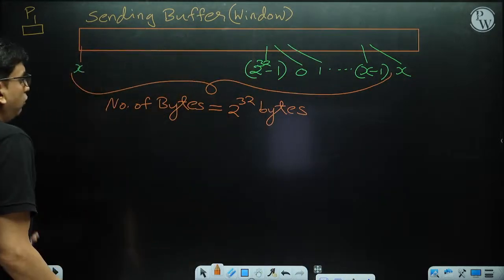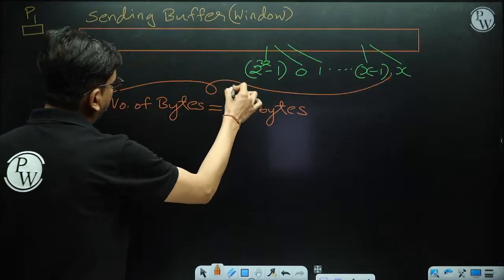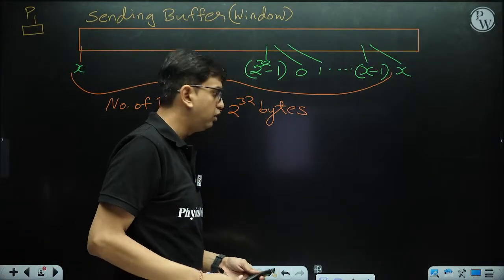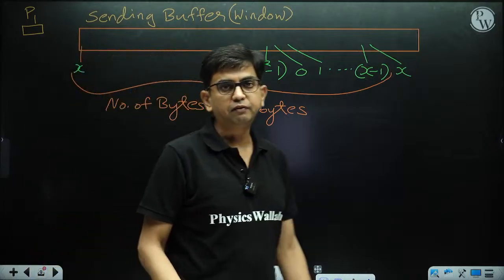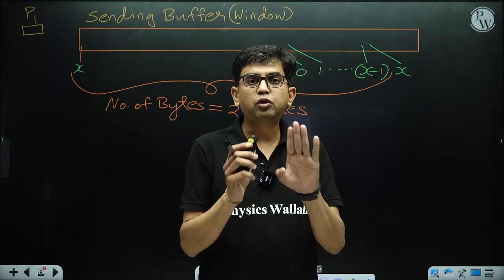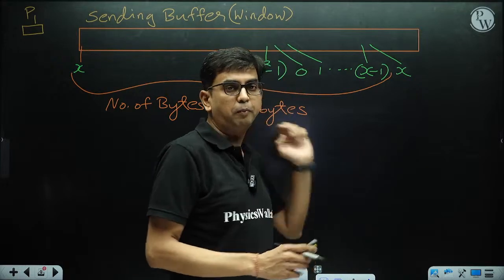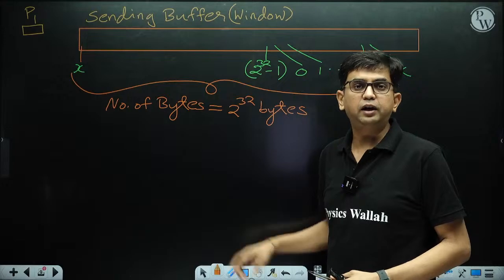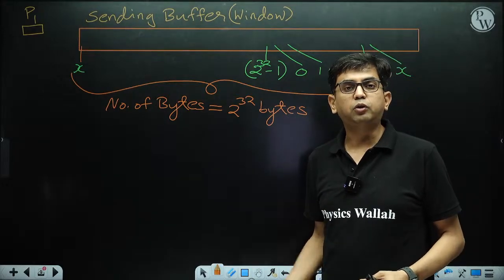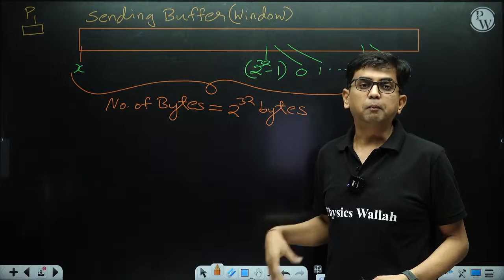So if a k-bit sequence number is there, the maximum segment lifetime is basically the amount of time required to transmit this number of bytes, and it totally depends on bandwidth.